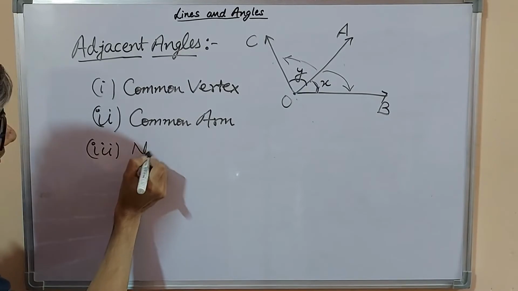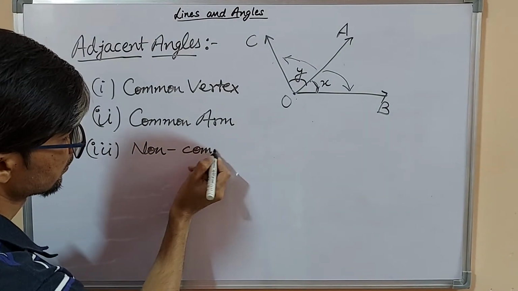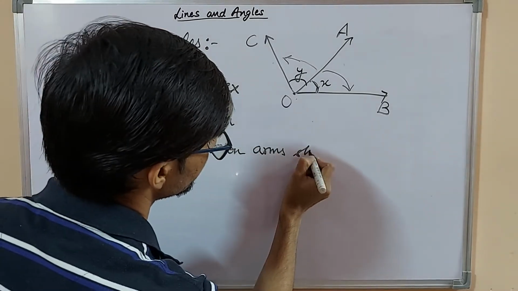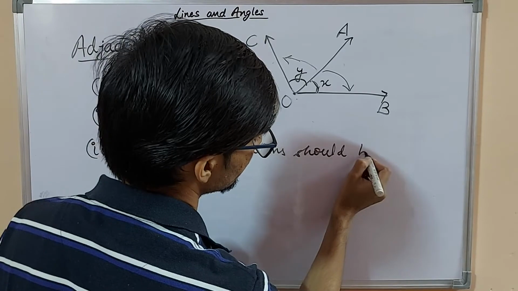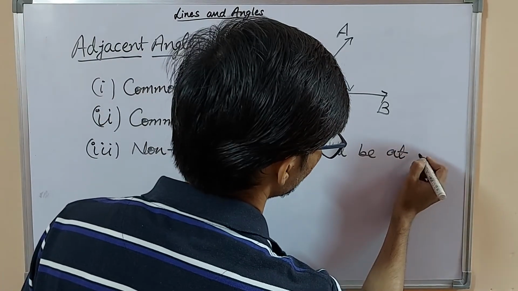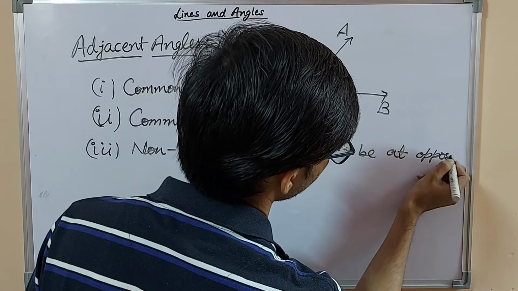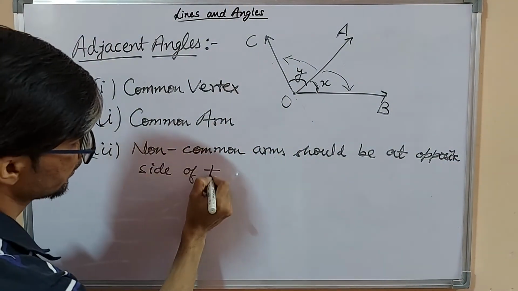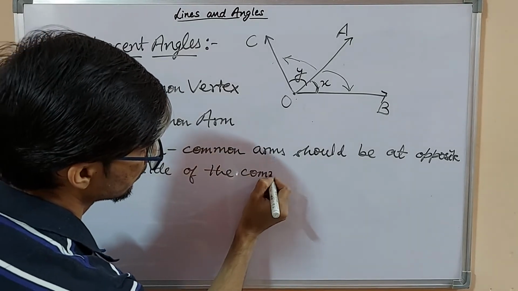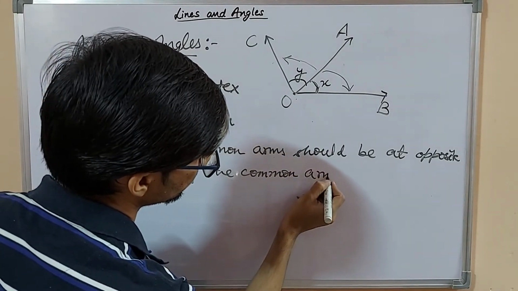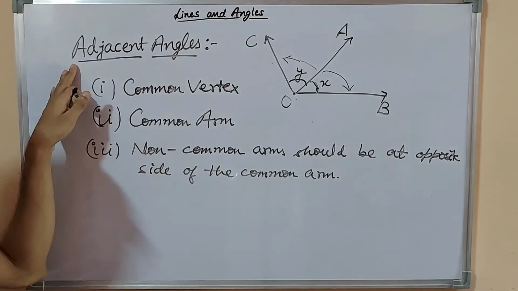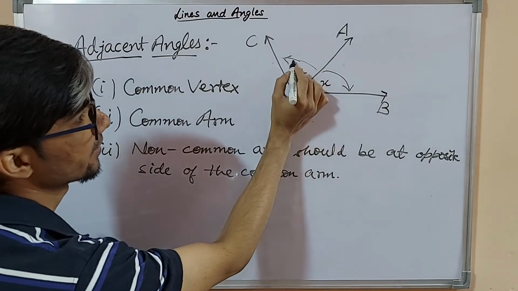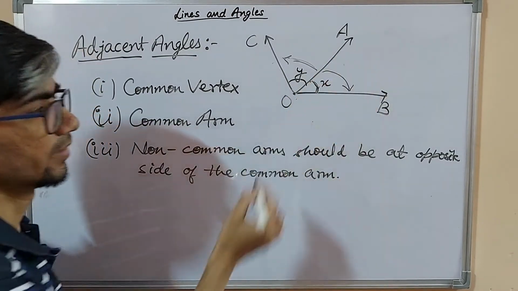So non-common arms should be at opposite sides of the common arm. So this is an adjacent angle. These both are fixed here from the common arm.